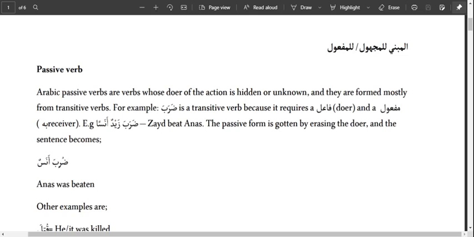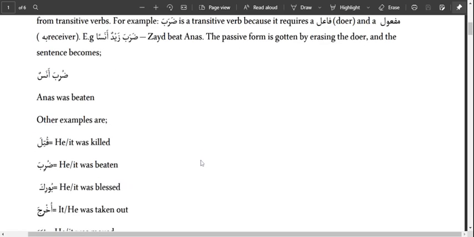We have Duriba Anasun. So we've removed Zaid, which performed the action. Then we have just the verb and the receiver. But the verb is going to change its shape. So we have Duriba Anasun. The meaning of the initial one, Doroba Zaidun Anasan, was Zaid beat Anas, which is clear, which shows our doer and the receiver. But here we have Duriba Anasun. Anas was beaten. So if you notice, Anas here was taking nasb, fathatan, but Anas here is taking dammatan. That's its reasons. So as we go, we are going to be knowing all those things.